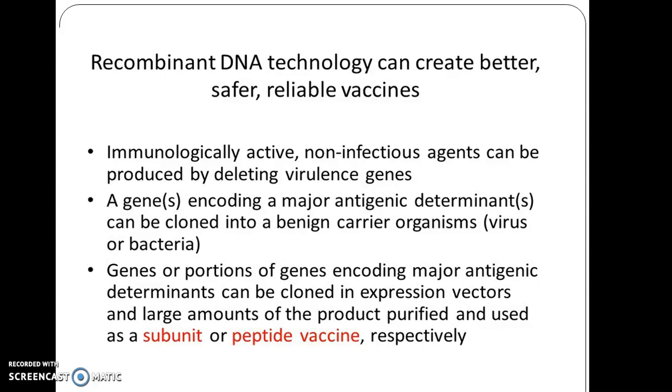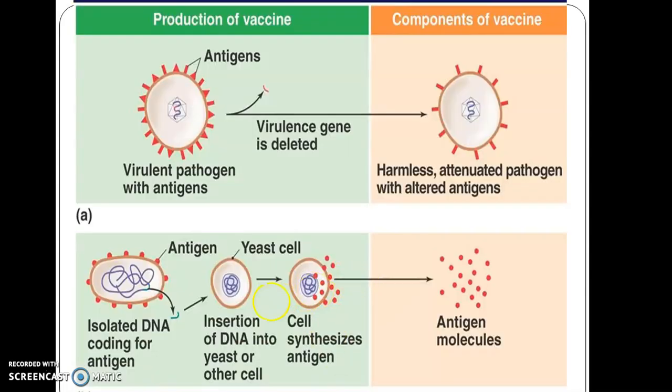Genes or portions of the gene encoding the antigenic determinants can be cloned into expression vectors, and a large amount of the product purified and used as a subunit and peptide vaccine respectively. So here there is the virulent pathogen with antigens. So these are the antigens. The virulent gene is deleted from that. The harmless attenuated pathogen with altered antigen is used.